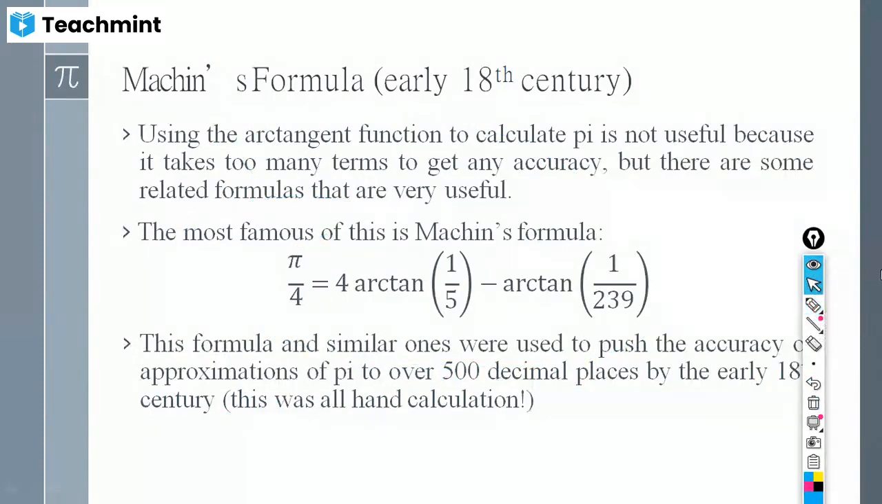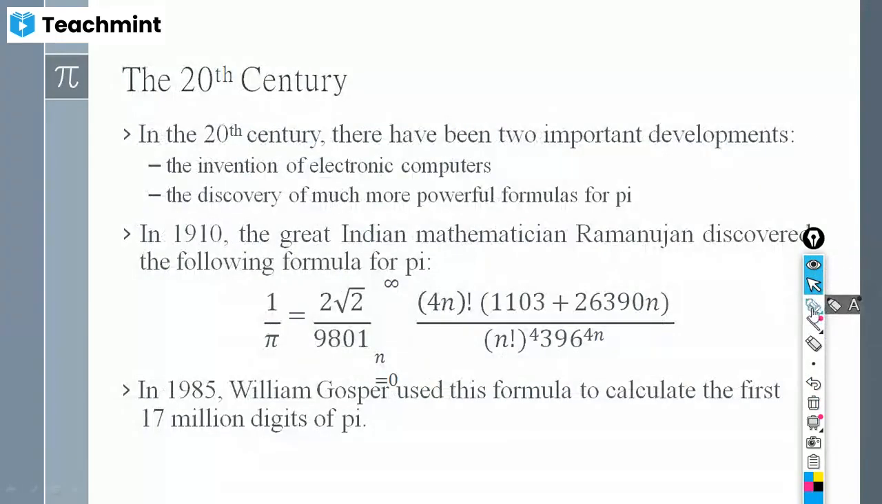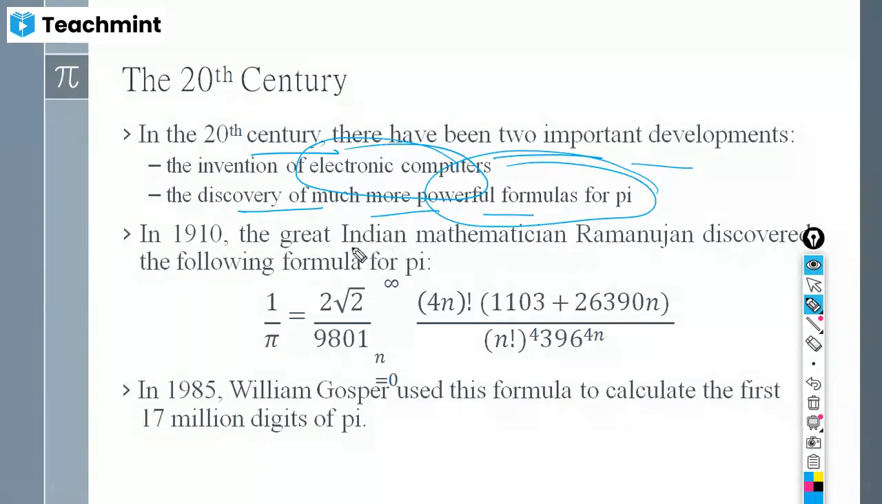So after this, during the 20th century, what happened? There have been two important developments, that is, electronic computers, right? So we have discovered much more powerful formulas to find out pi. You know the very great Indian mathematician Srinivasa Ramanujan discovered a formula to find the value of pi, and that formula is 1 by pi is equal to